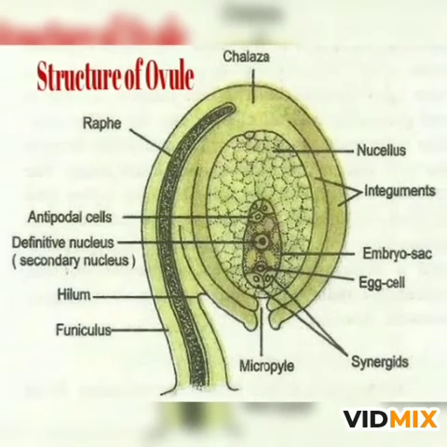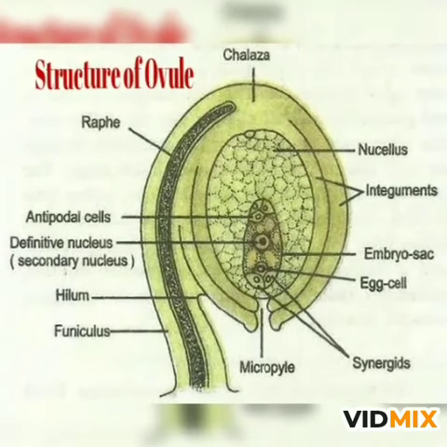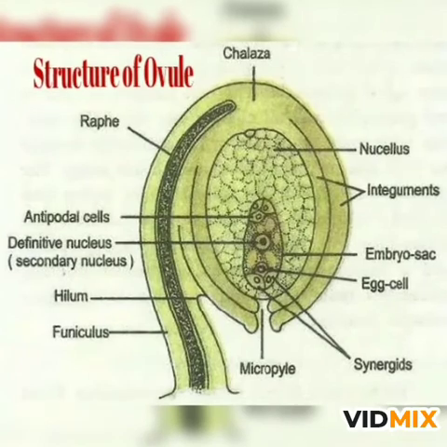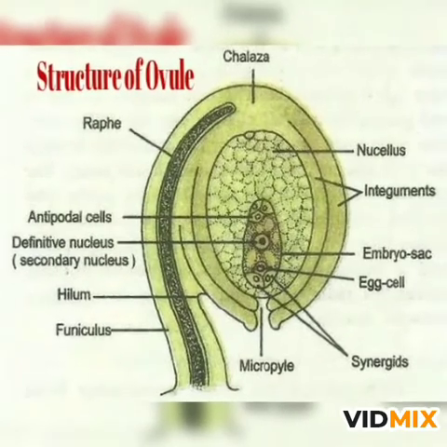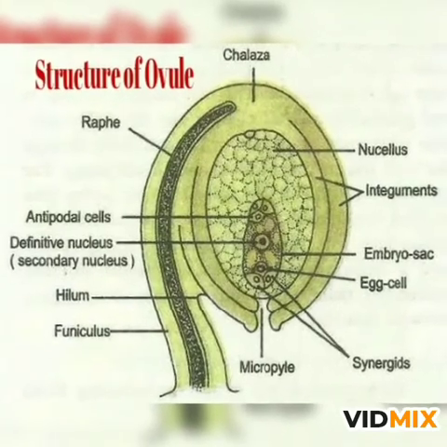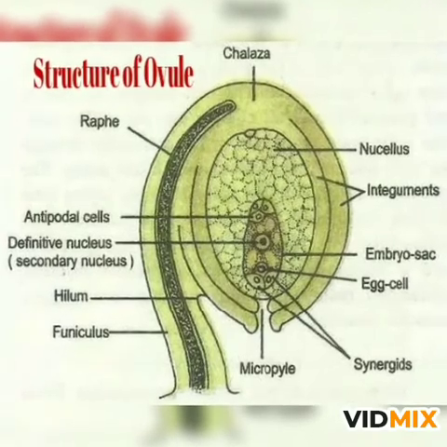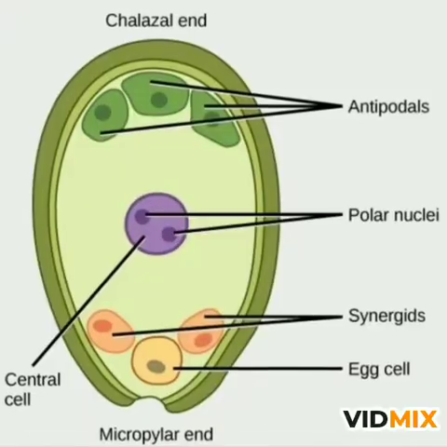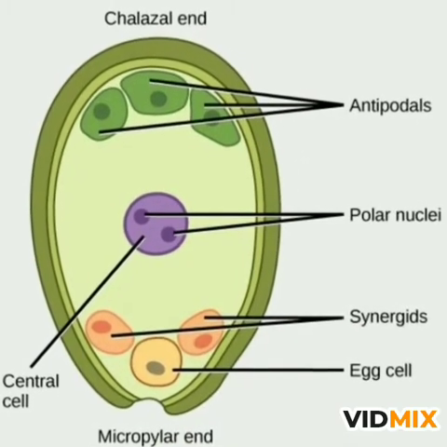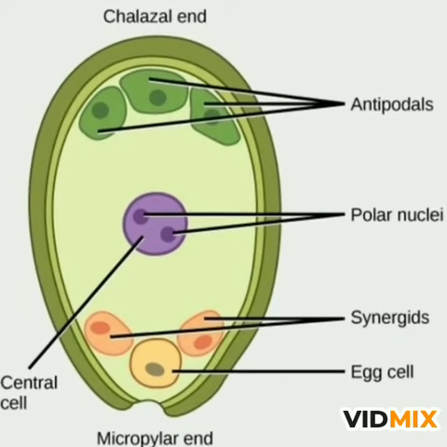Typically, a bisexual flower has 8 ovules in its ovary, but these are arranged in a specialized manner. Each ovule has the top portion called the chalazal end and the bottom portion called the micropyle end. 3 nuclei are arranged on the chalazal region, and these are called antipodal cells. Below the antipodal cells is a central cell, but it has 2 nuclei, and these are called polar nuclei.